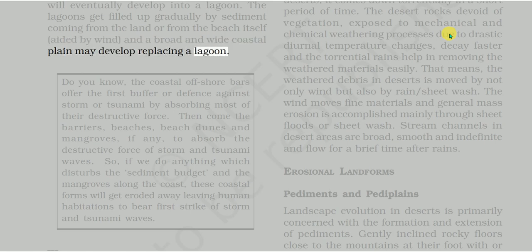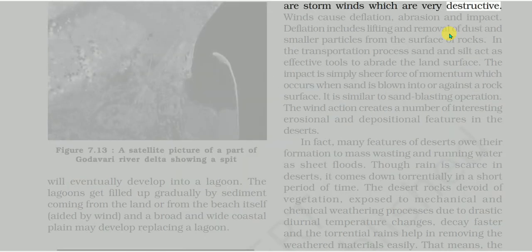Storm winds are very destructive. Winds cause deflation, abrasion and impact. Deflation includes lifting and removal of dust and smaller particles from the surface of rocks. In the transportation process, sand and silt act as effective tools to abrade the land surface. The impact is simply sheer force of momentum which occurs when sand is blown into or against a rock surface. It is similar to a sandblasting operation.